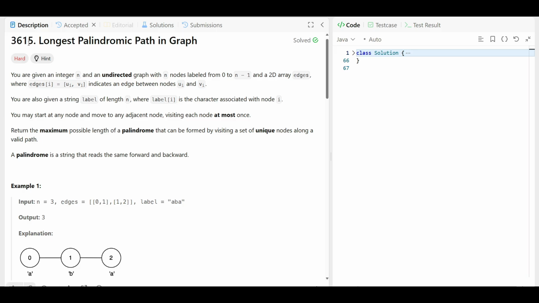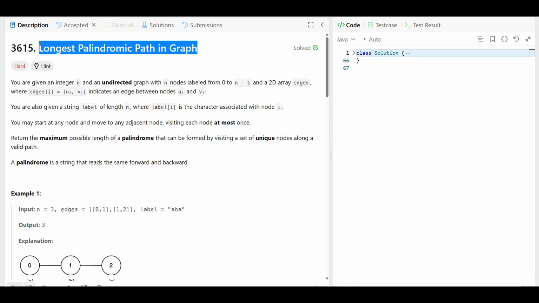Okay. So the question is saying that we have to find the longest palindrome in a graph, right? Don't worry, I'm not going to make it hard to understand. This is a hard question from the graph? No, you don't need to think that. Very easy question, right? You have to focus not on the hard label in red color, you have to focus on the concept. The graph is not a big headache for us. You just understand the concept. You know the palindrome. What is the palindrome, right? Let's read the question first, and then we'll go through from here.